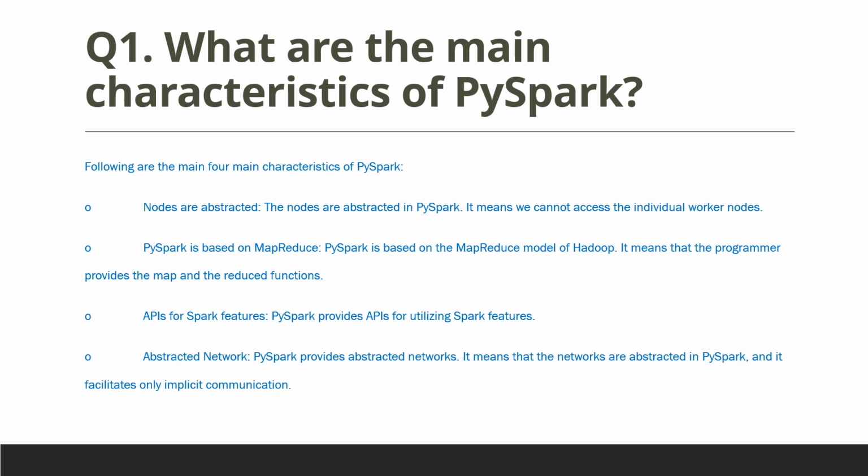API for Spark features. PySpark provides an API for utilizing Spark features. Abstracted network. PySpark provides abstracted networks. It means that the networks are abstracted in PySpark and it facilitates only implicit communication.